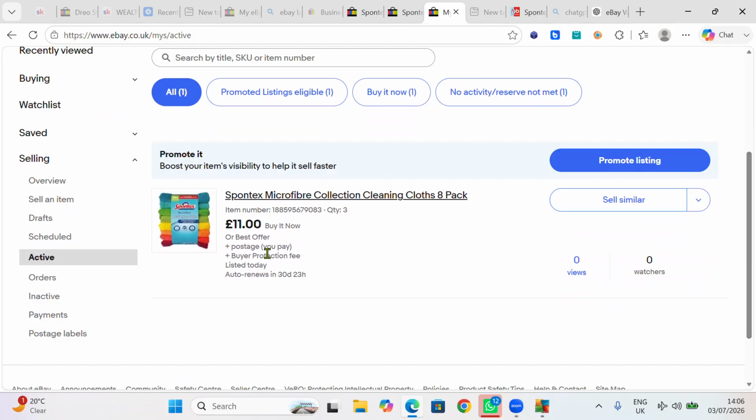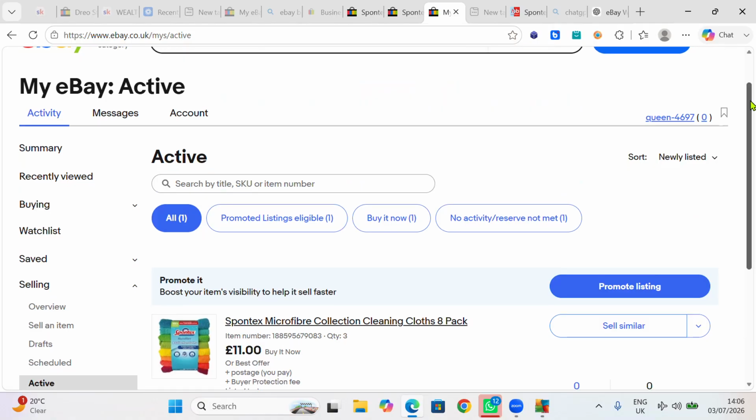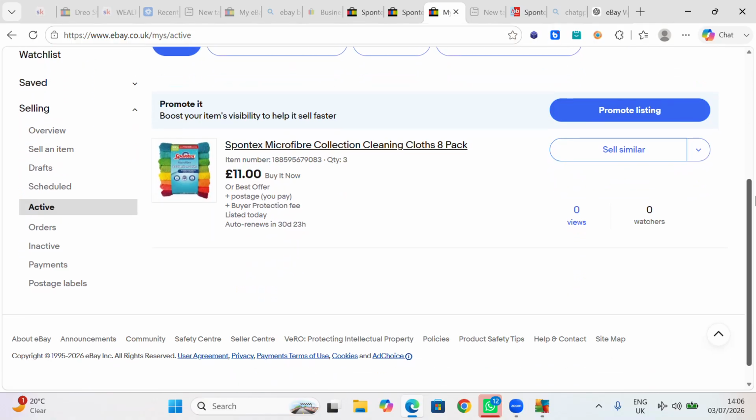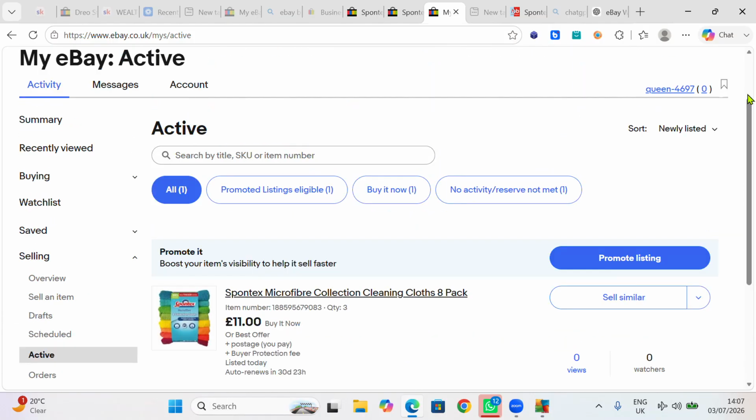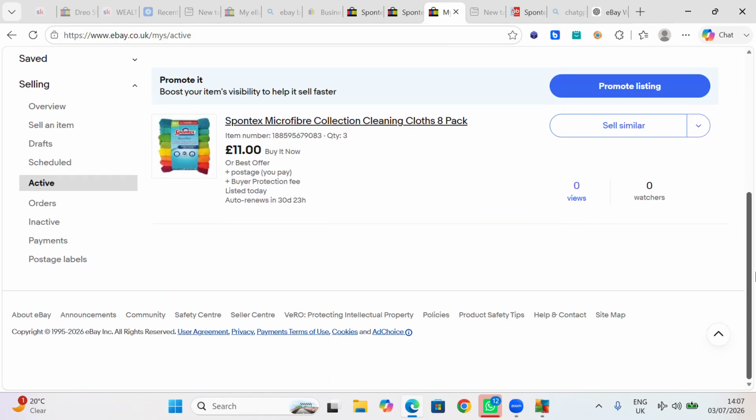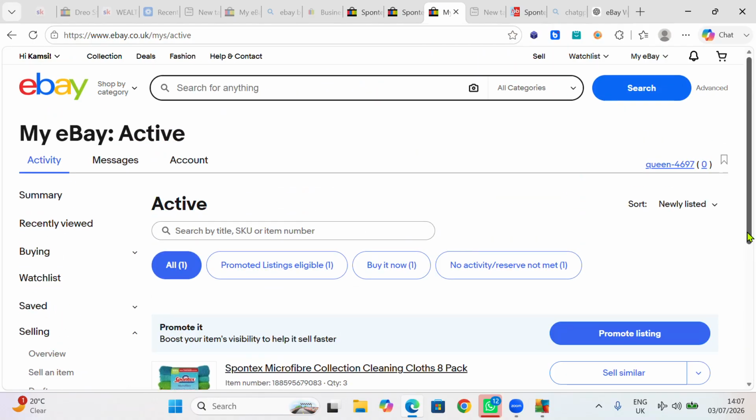£11. You can list as many as up to 300, because this account gives 300, right? So that is it, guys. That is how to list your products on eBay. I will still show you guys how to list different variations, like different colors, different sizes, and so on. But this is just a simple way. And also how you can start listing from scratch, so you don't have to use anybody's listing. You can just list your own. I'm still going to put the video there. Step by step, we're going to have all the videos.